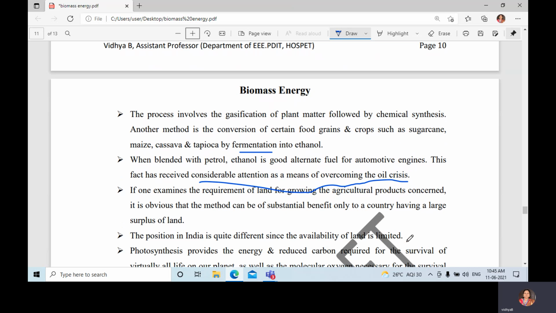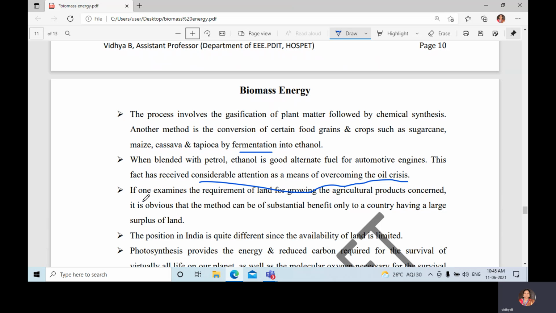If one examines the requirement of land for growing the agricultural product concerned, because to get ethanol we need agricultural waste products,